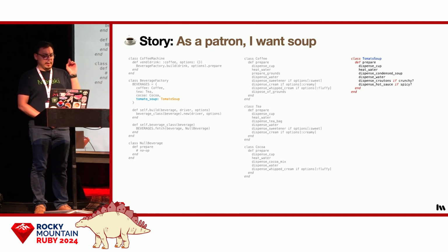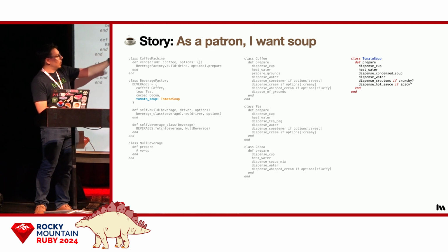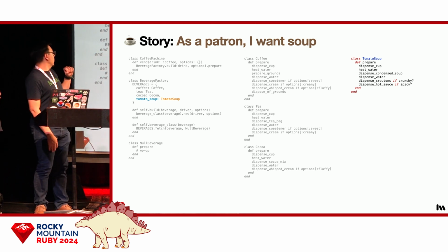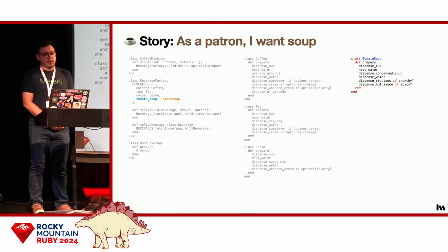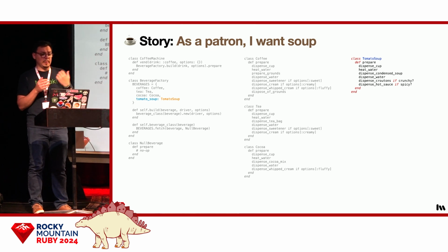You probably noticed that we added a new class all the way there. And we had to add it to the list of beverages here in the hash. So now some people consider this open-closed because the only change to the factory was to add the new class to the beverages hash, which is configuration. You're not changing logic. Now, we're a little squeamish on calling this open-closed because you did have to go and change code in that class.